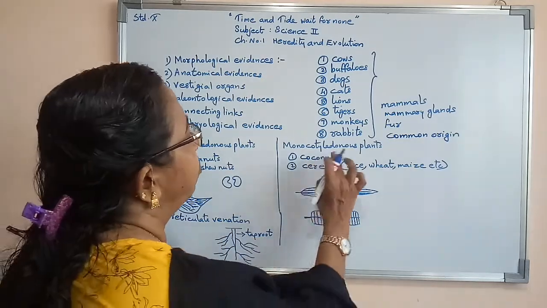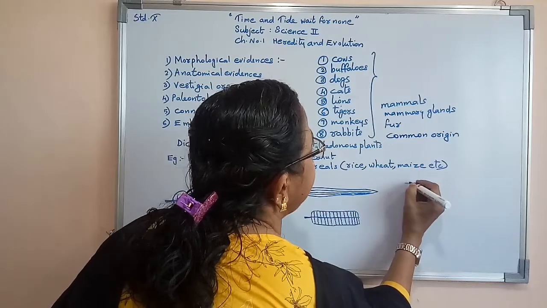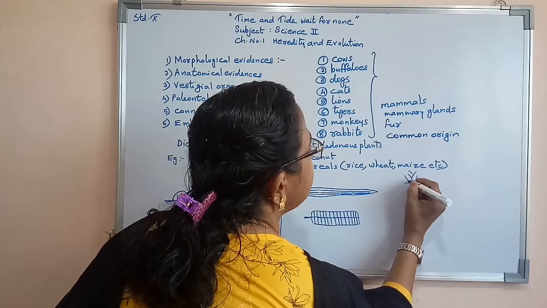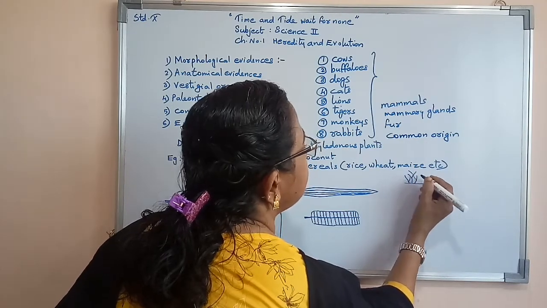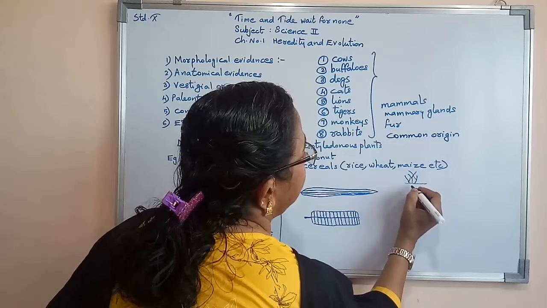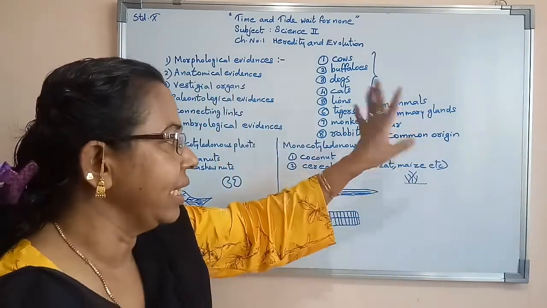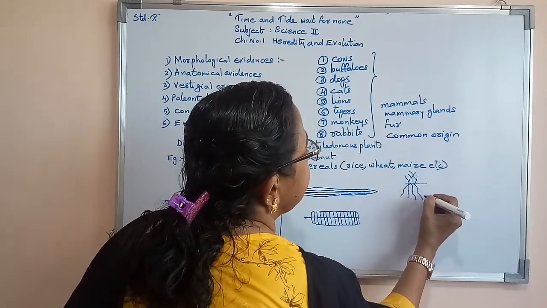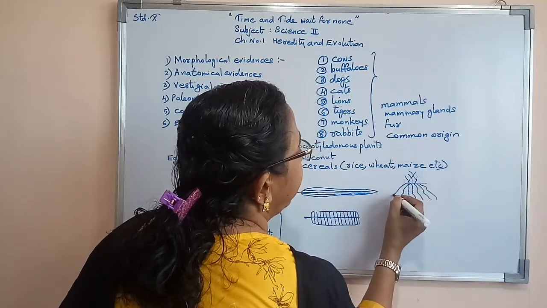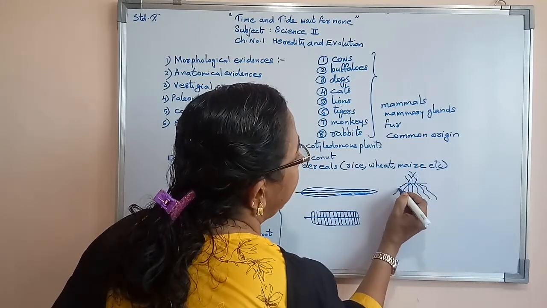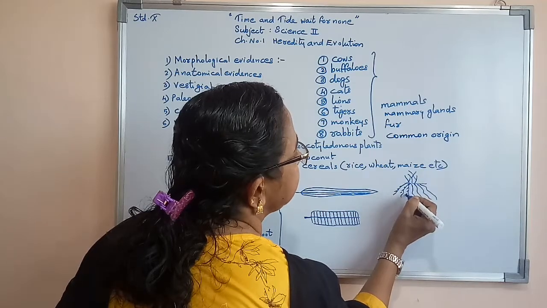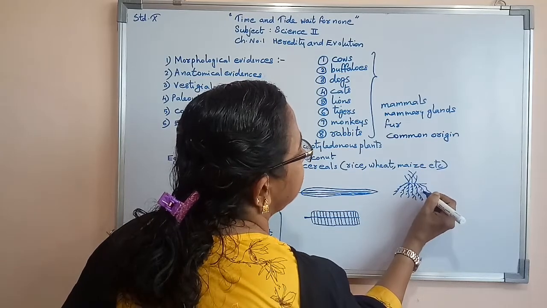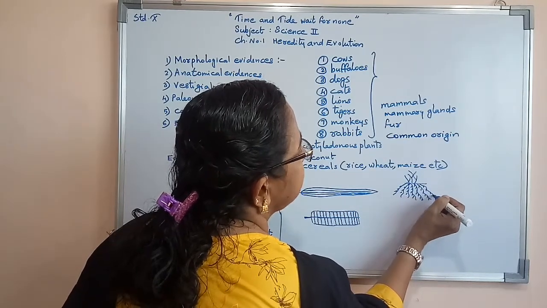Now, when we think of monocotyledonous plants, this is the upper part, that means the part of the plant which is growing upward. Now downward, it will have such roots. It won't have any main root. It will have root hairs like that. So we can say they have fibrous roots, fiber-like roots. So we say a fibrous root system.